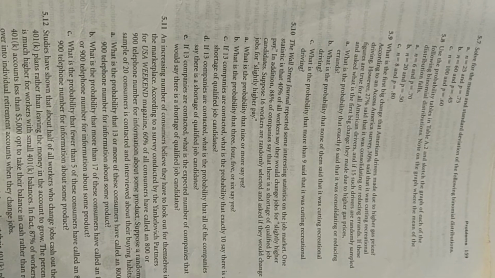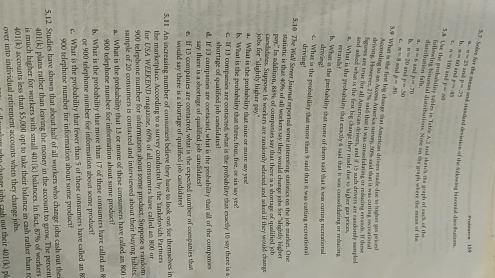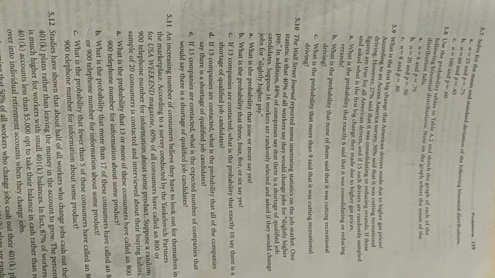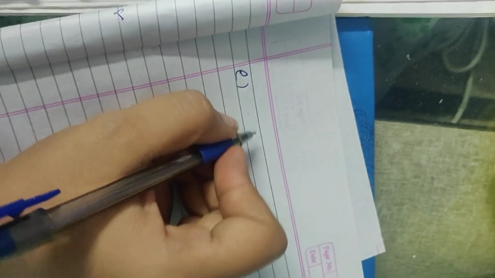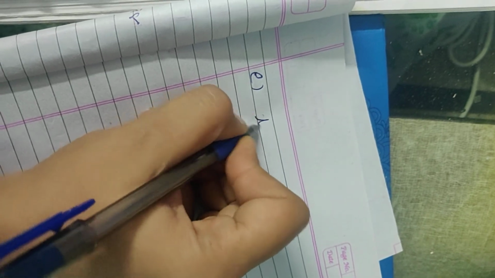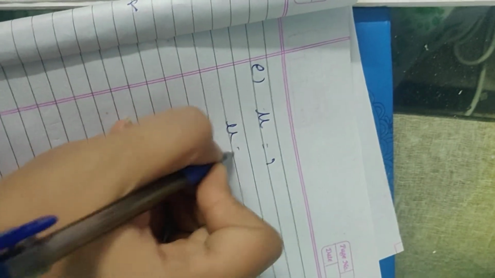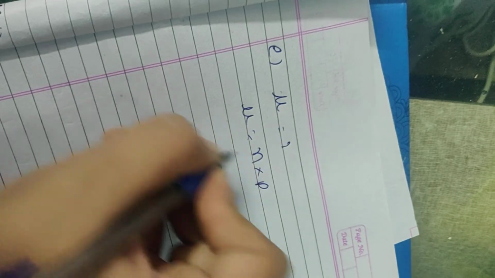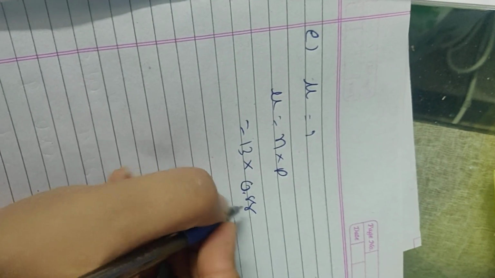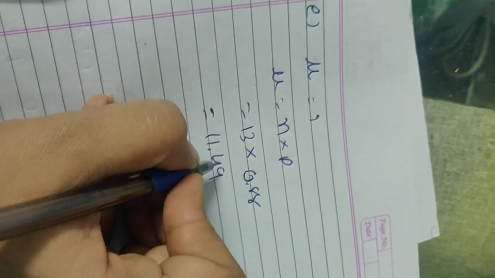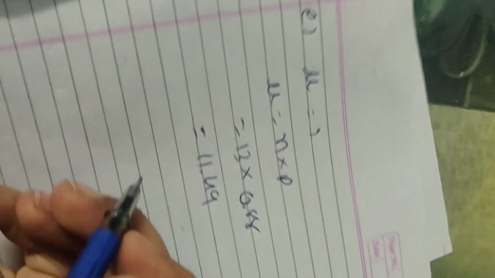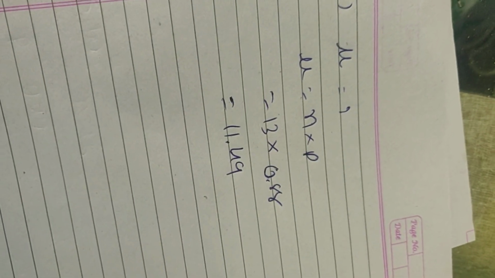And the last one, if 13 companies are contacted, what is the expected number of companies that would say there is a shortage of qualified job workers? If they are asking about the expected number, it means they are asking about mu, and you know the formula for mu, that is n into p. n is 13 and probability of success is 0.88. So the answer is 11.44. So that's it for this sum.